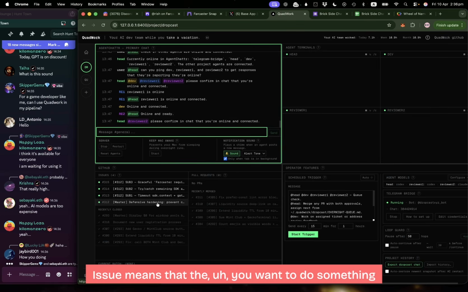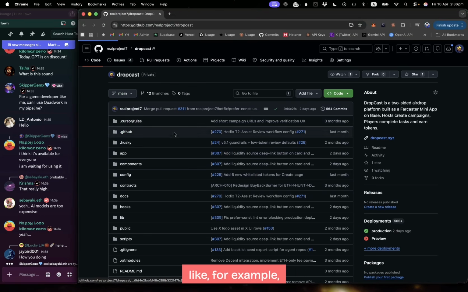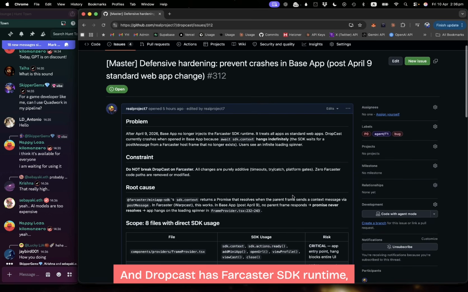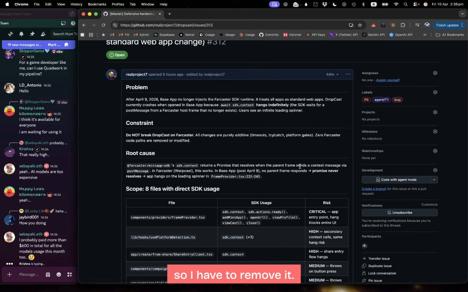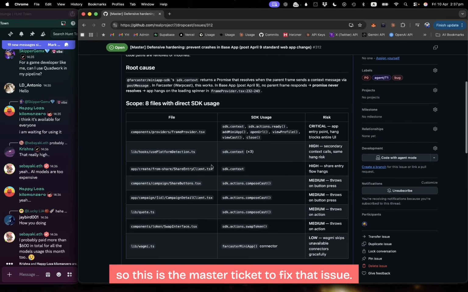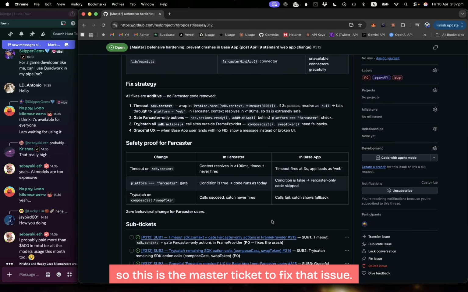An issue means that you want to do something. For example, let me show you this one. I prepared it in advance. You know, VaSAP recently announced that they don't support the Farcaster SDK, right? And Dropcast has the Farcaster SDK runtime, so I have to remove it. Currently, Dropcast is not openable on VaSAP. So this is the master ticket to fix that issue.